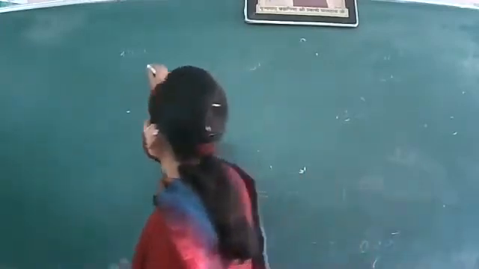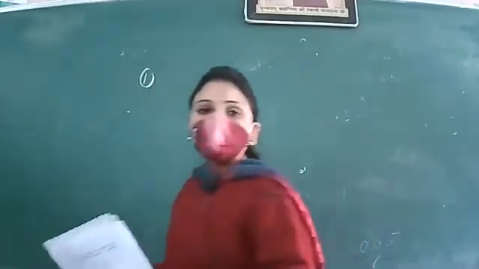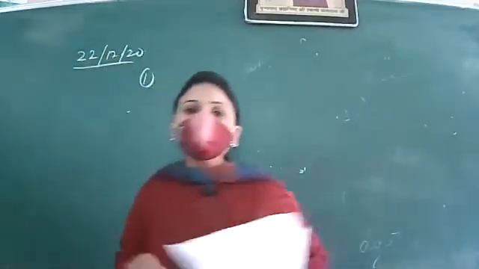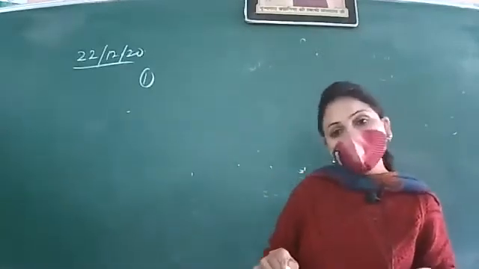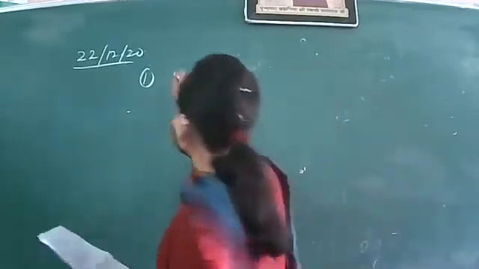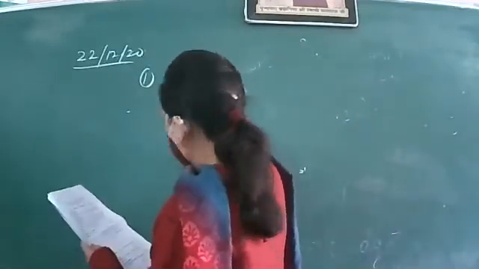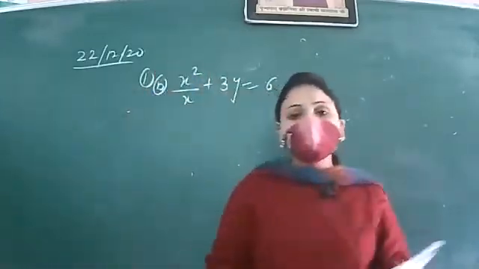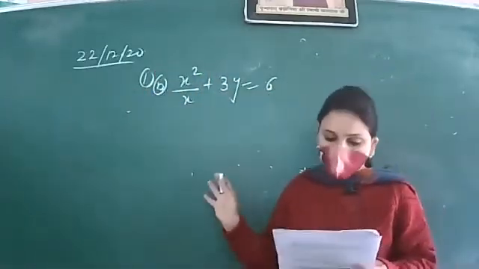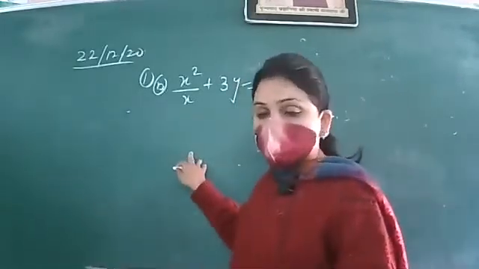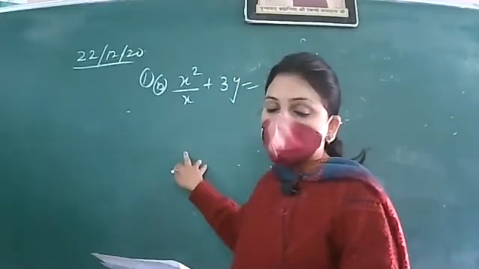So the first question was, out of the following, which is not a linear equation? Most of the students have done it wrongly. They just look at a square and they say that this option B is the correct answer, where the equation is not a linear equation. But just simplify it first and then tell whether it is a linear equation or not.